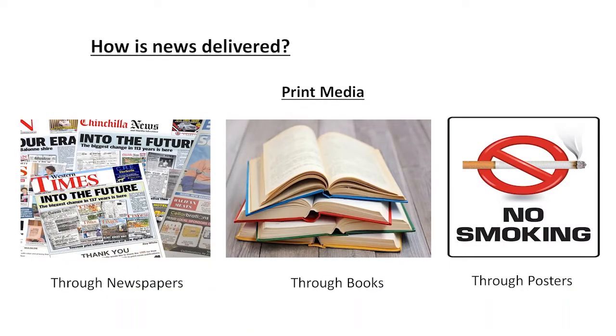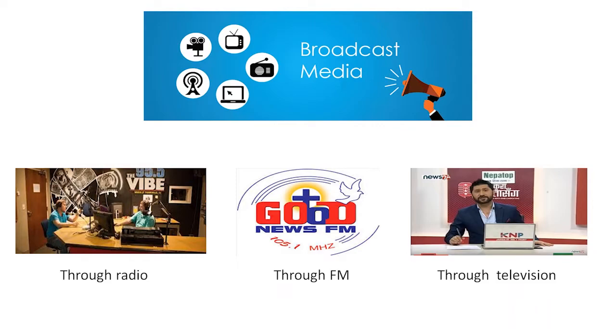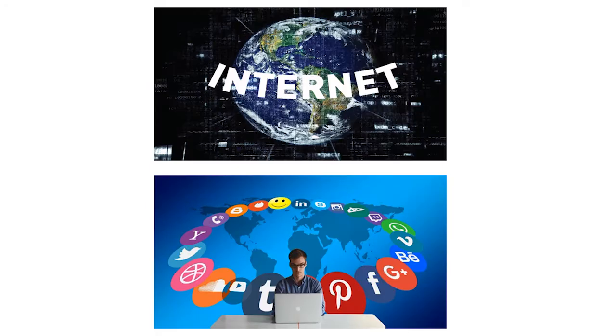How is news delivered? News is delivered through three different medias. The first one is the print media, where you have the printed newspapers at your hand, through books and through posters. The second one is the broadcast media, which is through radio, through FM, through television. And the internet, the latest internet facilities around the globe, has been of immense help to us in providing information wherever we are.